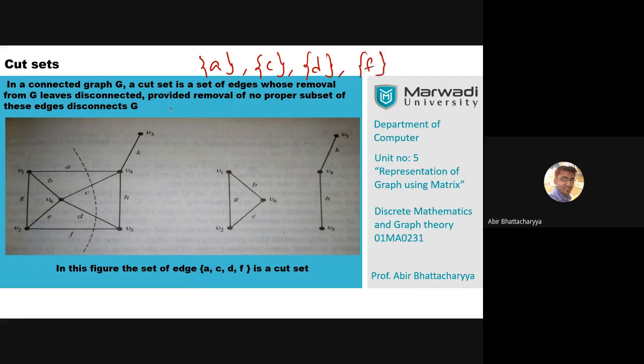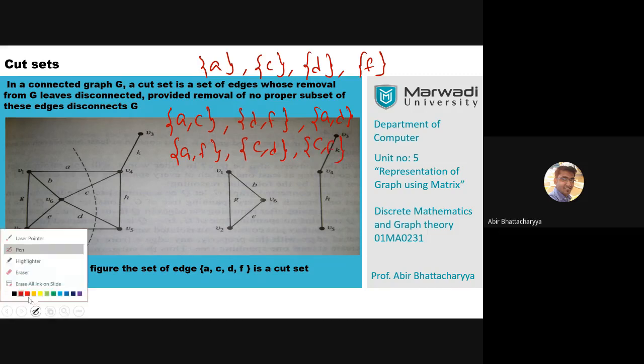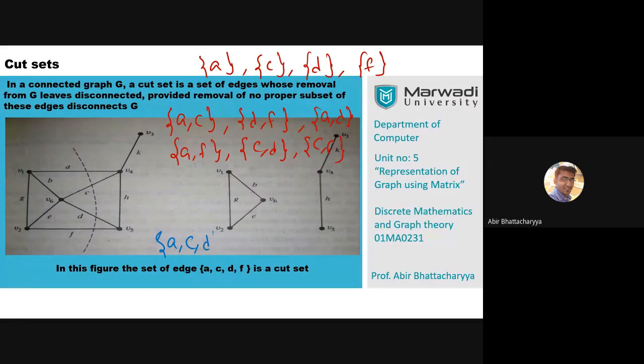Then I will write all double tone sets: AC, AD, AF, CD, CF, DF. Then we will write all triple tone sets. The triple tone sets are ACD, ADF, ACF, and the last one is CDF.